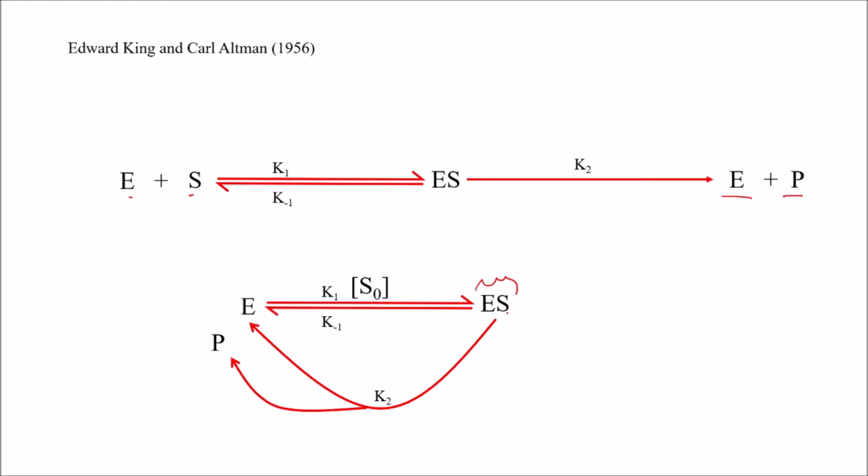They represented the same thing in a cyclic way, where the enzyme obtained at the end of the reaction is used again for further substrate binding, and in this process product is released. So this was a very simple way of presentation.